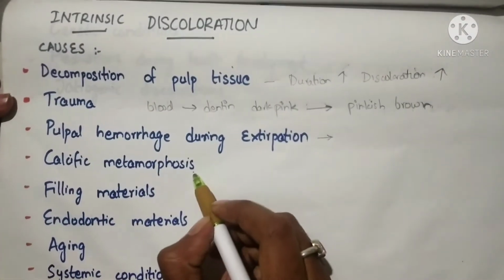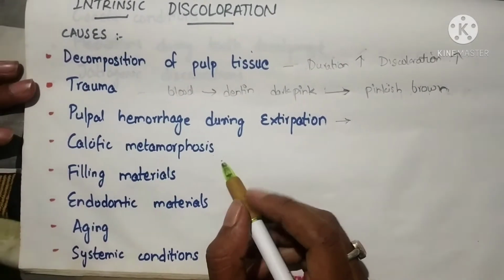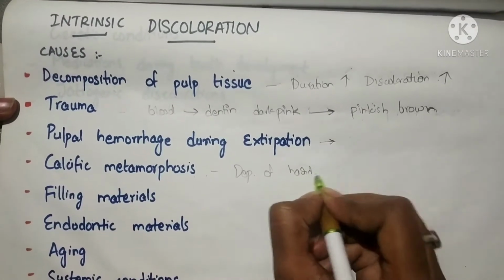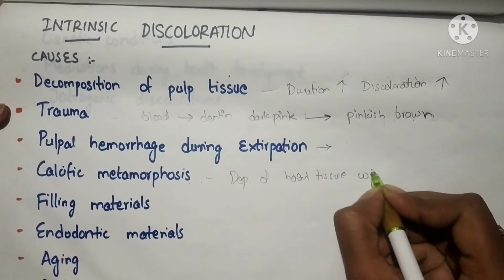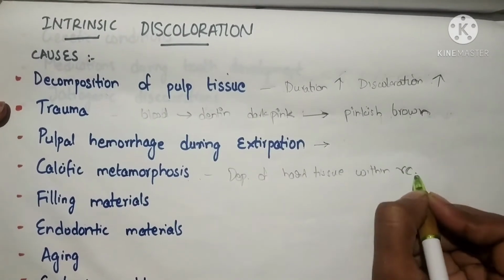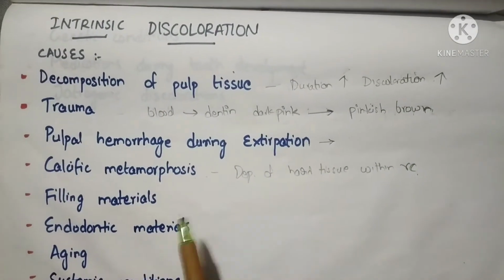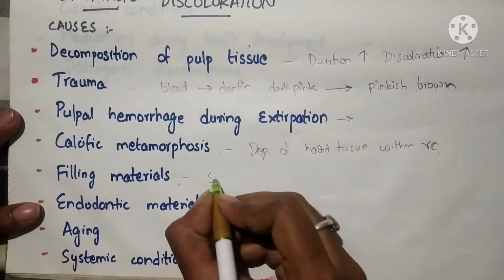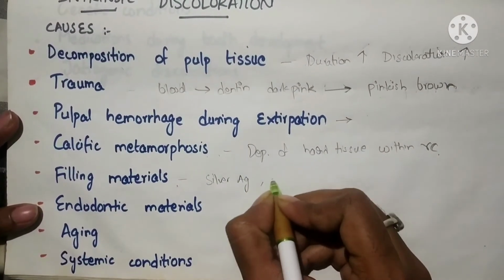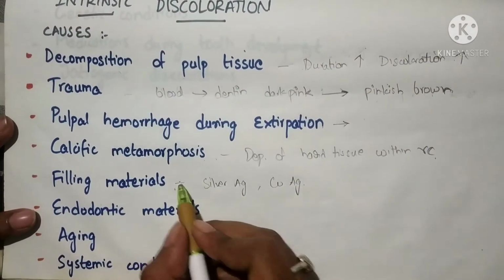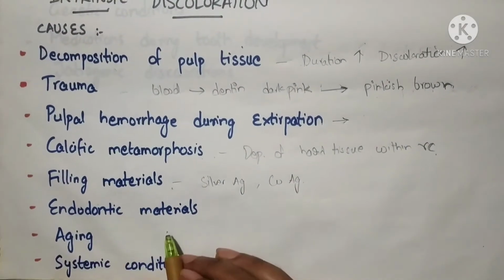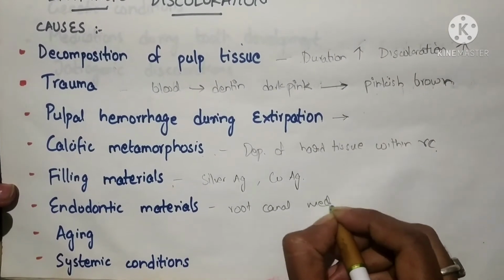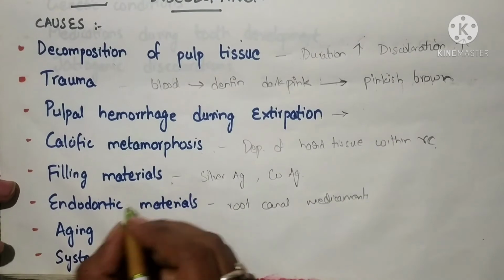Next comes calcific metamorphosis. This is a condition characterized by rapid deposition of hard tissue within the root canal. In such conditions also there will be discoloration of the tooth. Next comes the filling materials. Filling materials like silver amalgam and copper amalgam may lead to a change in the color of the tooth. Certain endodontic materials like certain root canal medicaments may also cause discoloration of the tooth.